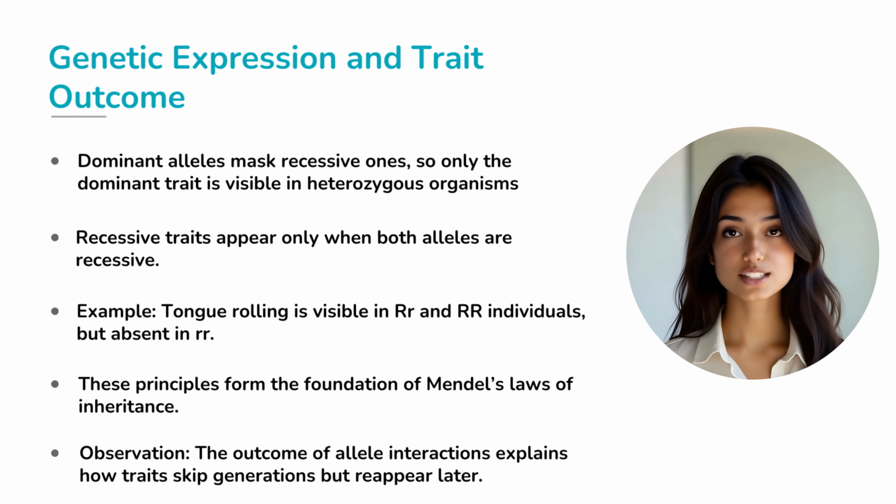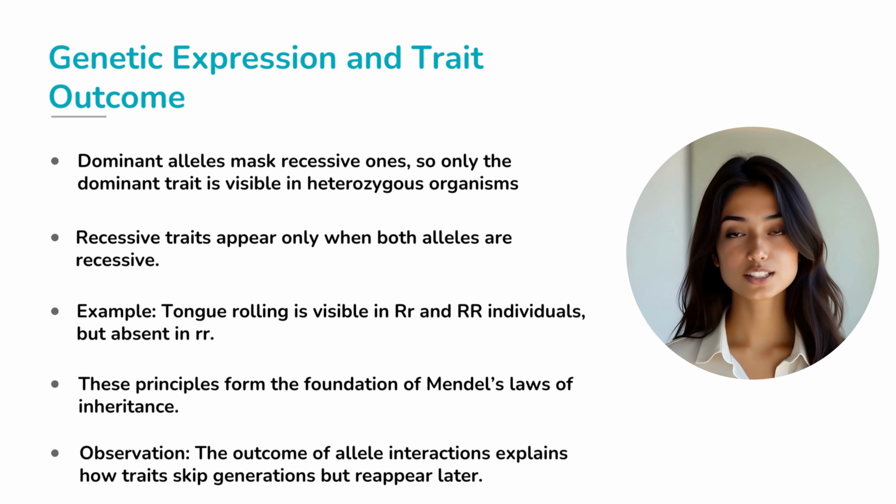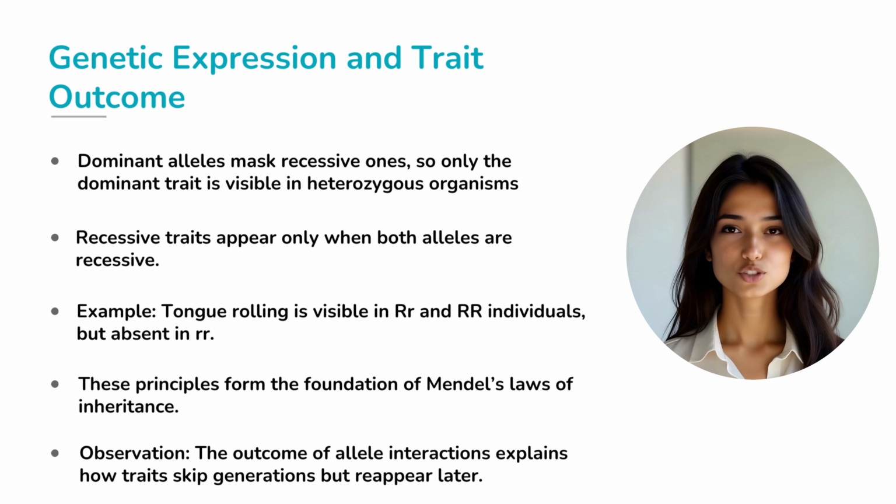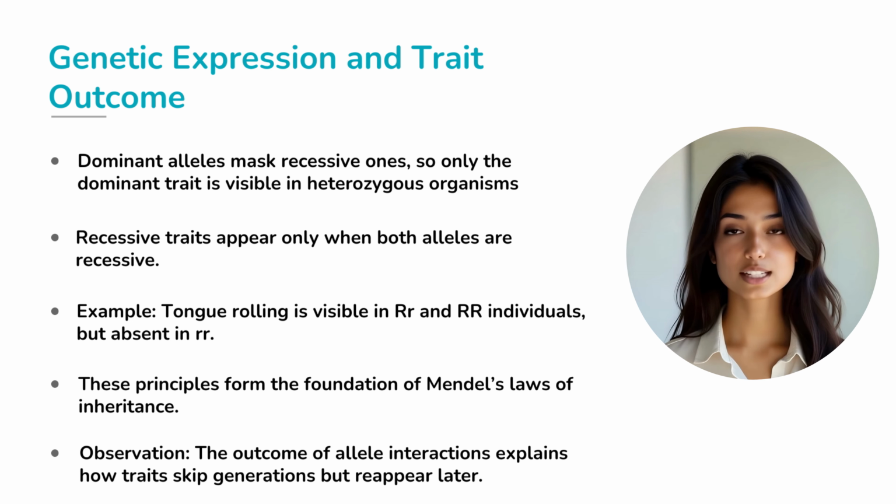So, how do these alleles actually decide what we see in an organism? When a dominant allele is present, it masks the effect of the recessive allele. That's why the dominant trait is expressed even if only one copy is present. Recessive traits, however, need both alleles to be recessive before they can be seen.